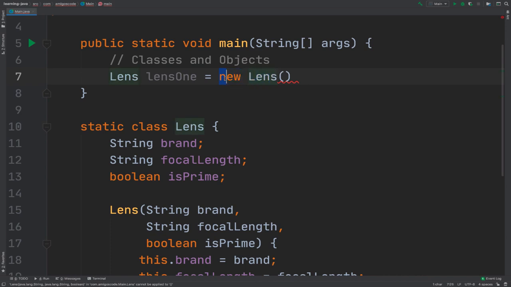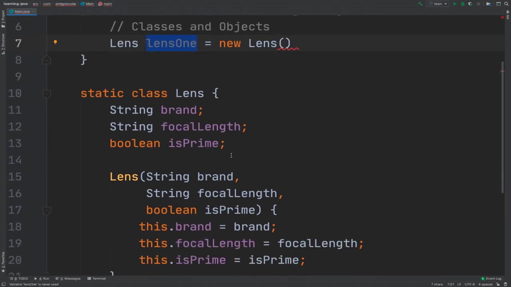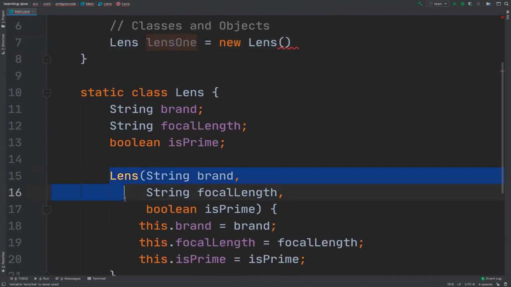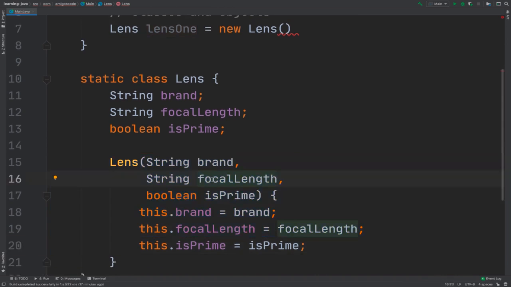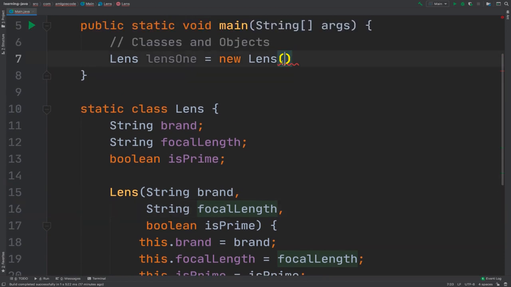As soon as I say new, this variable right here is the actual object. This is the real thing in the real world that we are modeling, that we are representing. So this is the actual lens. Now in the constructor, so this guy right here, we said that we accept the brand, focal length, and isPrime. So the brand, let's simply say that this is Sony.